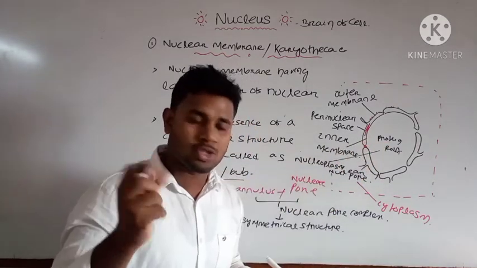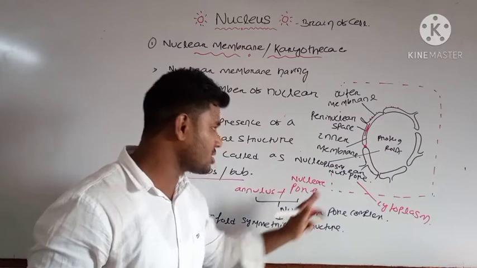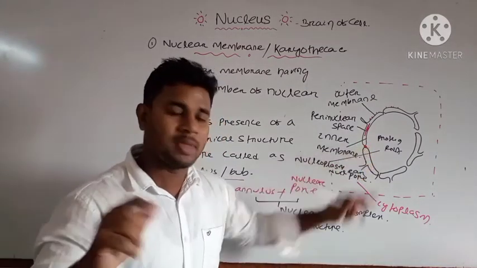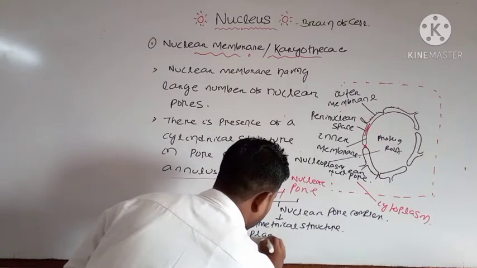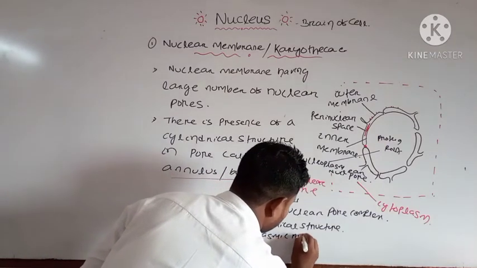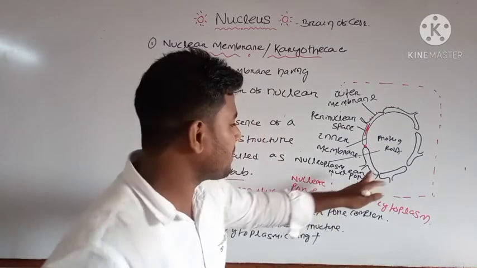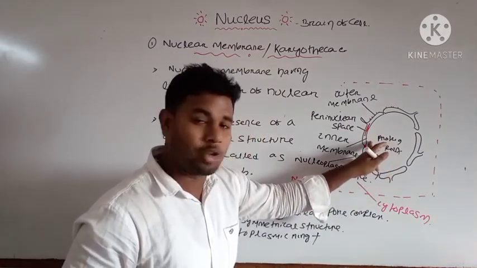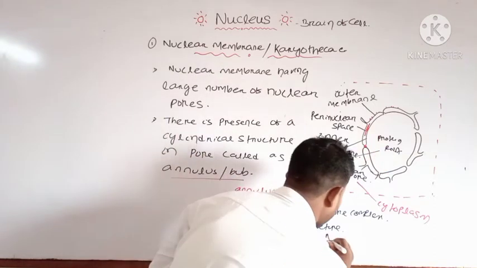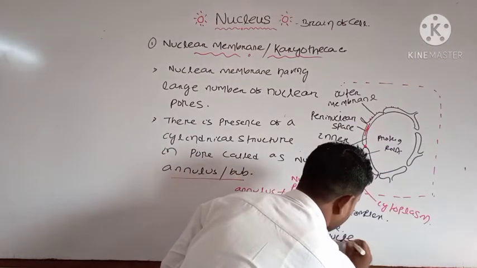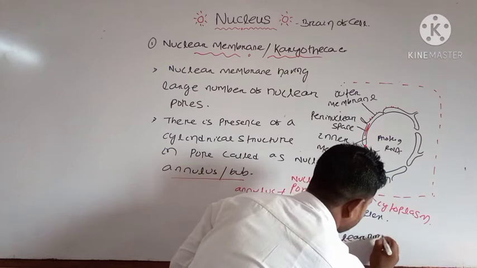The 8 symmetrical structures which are present towards the cytoplasm are known as your cytoplasmic ring. And those which are present inside your nucleoplasm, inside your inner membrane, are known as your nuclear ring.